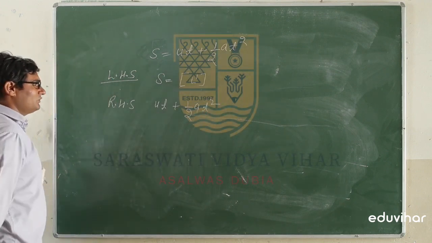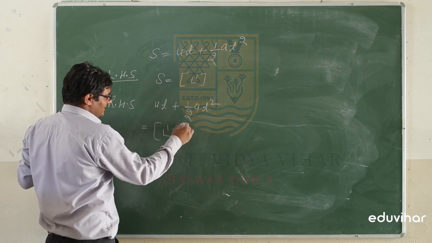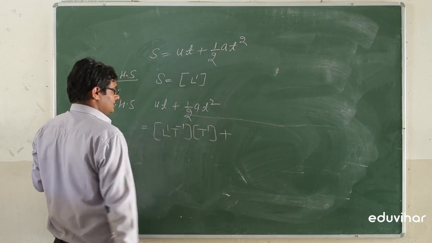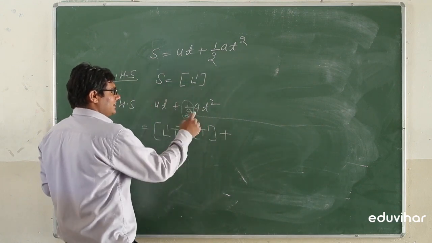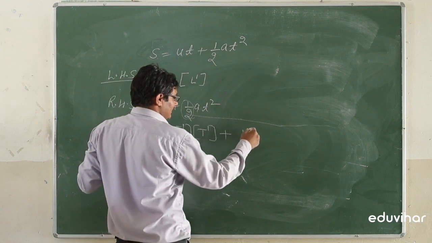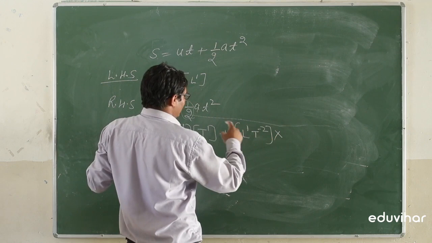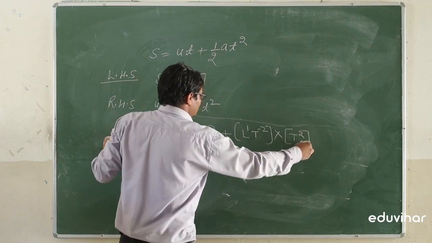Dimensions of u is L1 T minus 1 into T, plus half. There is no dimension formula for the half. Acceleration having dimension L1 T minus 2 multiplied by time having dimension T, so that will be T square.